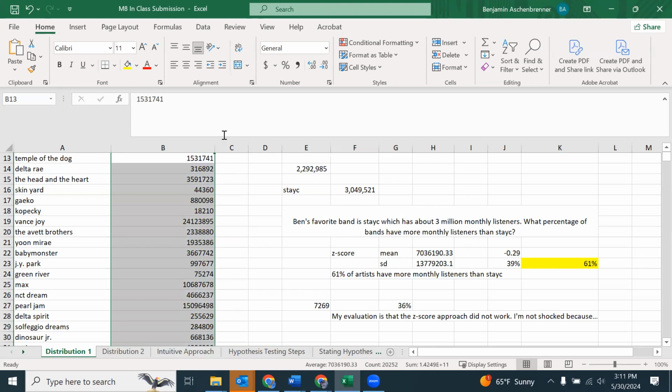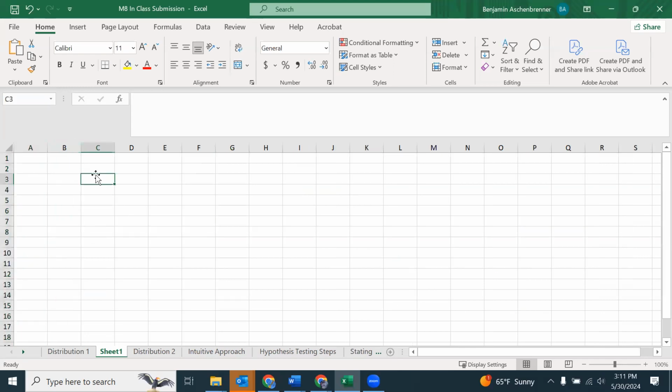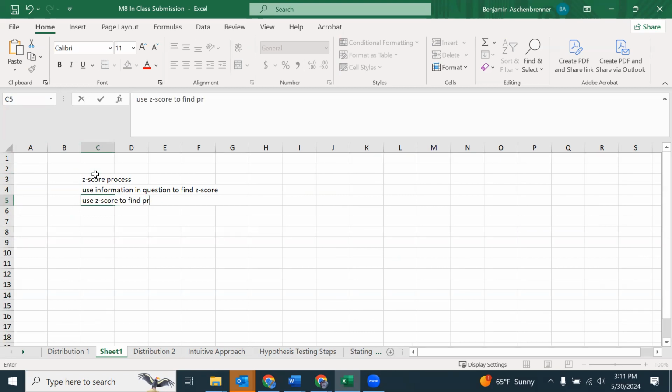What is the z-score process? Use information in the question to find the z-score. Use the z-score to find the probability or proportion, because that's what a z-score turns into, right?